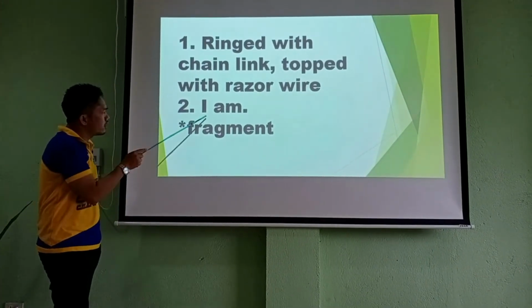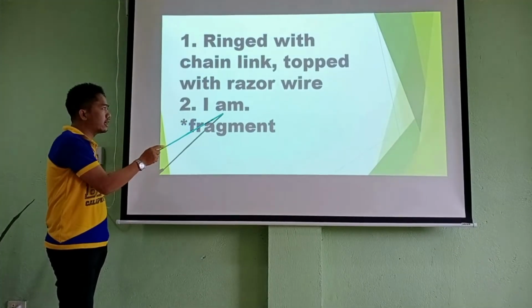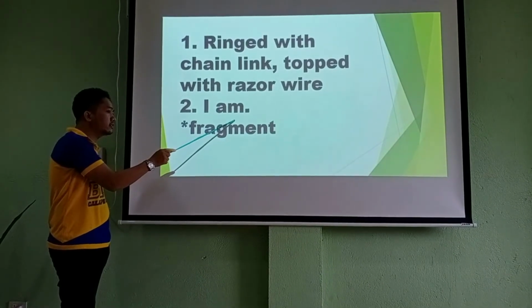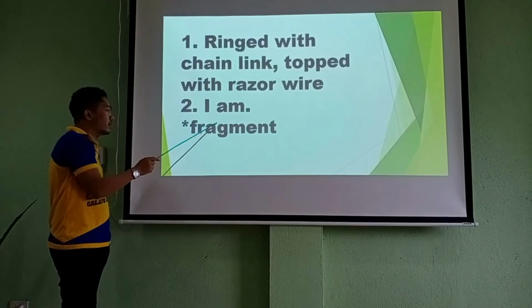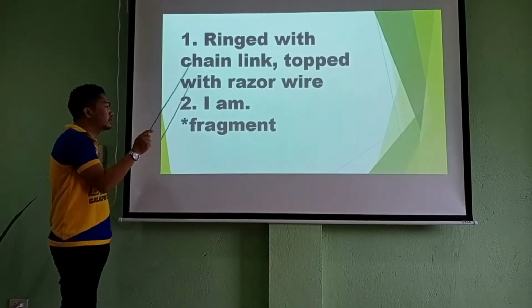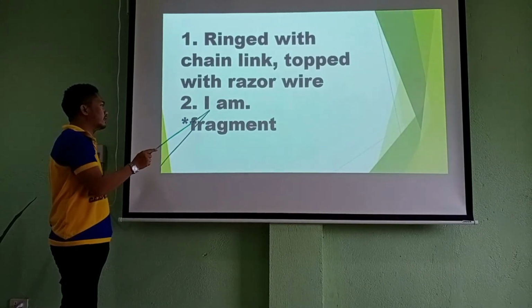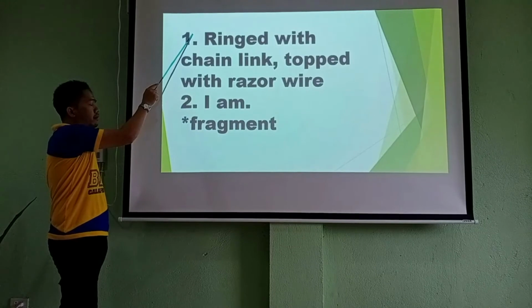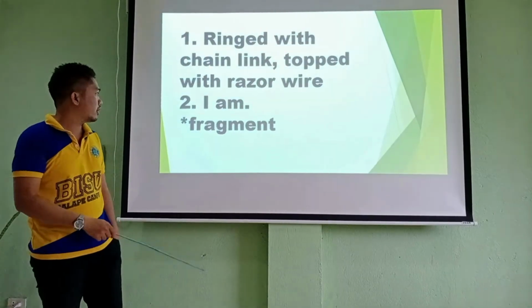Let's have number 2. This is considered a sentence. Why? Because I is the subject, and there is a verb. Subject, verb. This is a clause, this is a sentence. This is not a fragment. This is a complete sentence. Again, it has a subject and a verb. In contrast, number 1 doesn't have the subject, doesn't have the verb.